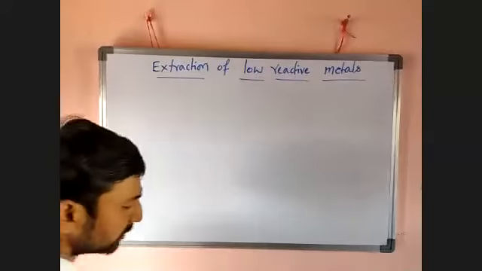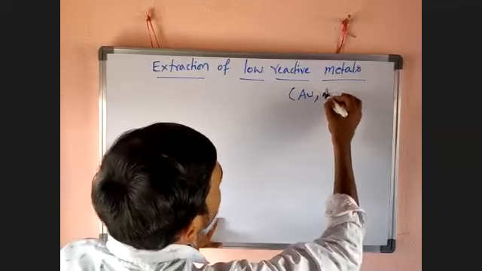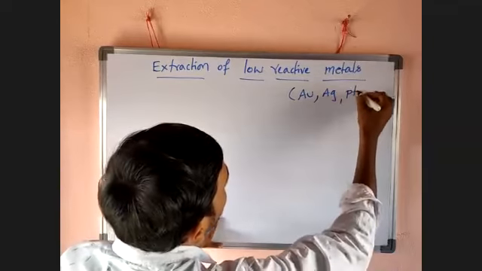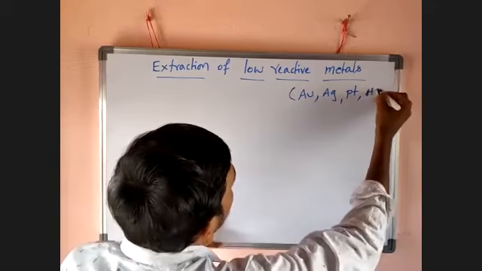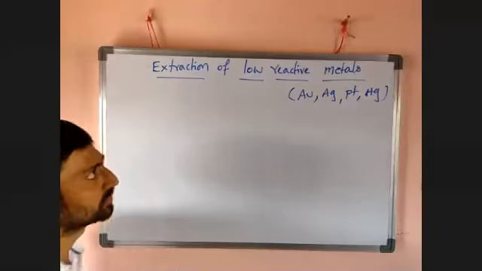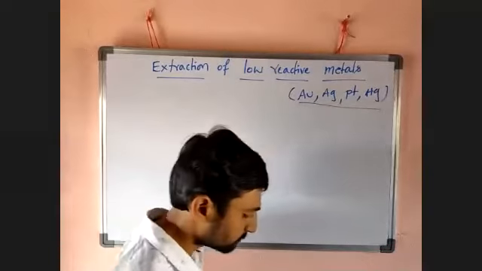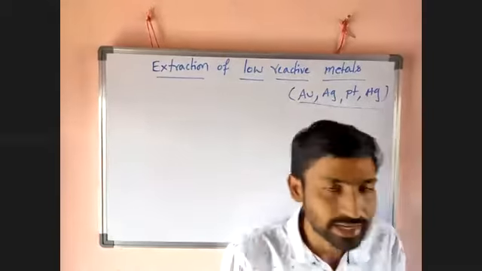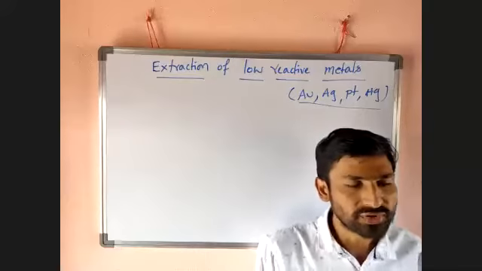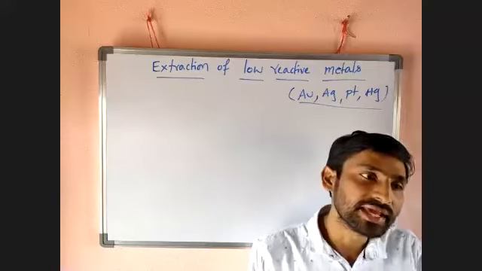In that already I told you. So the metals here are gold, silver, platinum, mercury. These are low reactive metals actually, less reactive. I already told you. Low reactive metals can be obtained in native state directly.